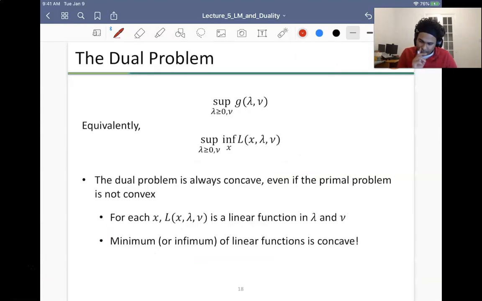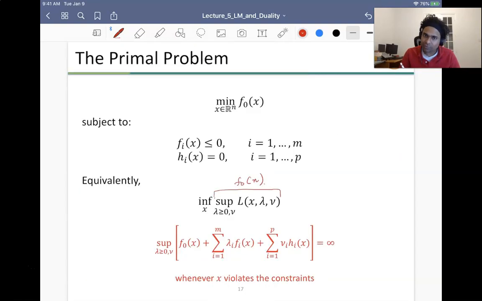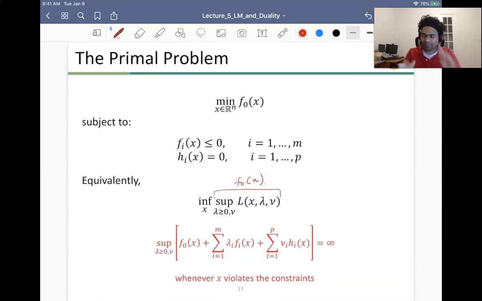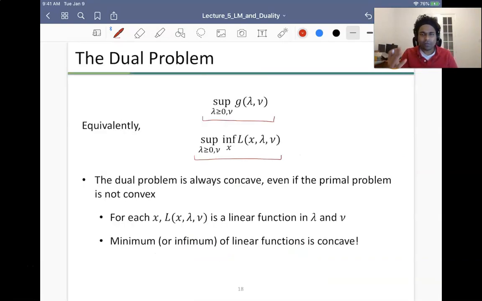Okay, so now conversely, the dual problem, which is supremum over lambda comma nu of g lambda nu, is equivalent to the supremum and the inf. So here I have the infimum followed by the supremum, and then here I have the supremum followed by the infimum. So I've flipped the min max. Okay, so that's what duality is. If you have heard about duality somewhere, basically duality is trying to flip the min max. It turns out that you can't always flip the min max. There are only certain conditions in which you can actually flip the min max.